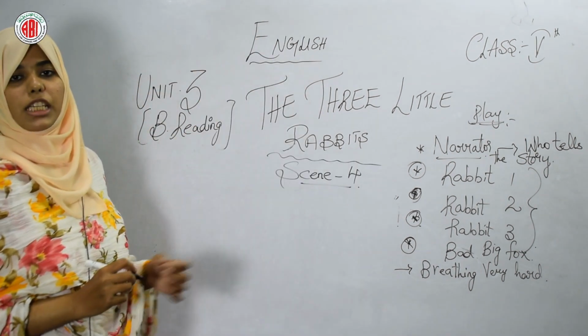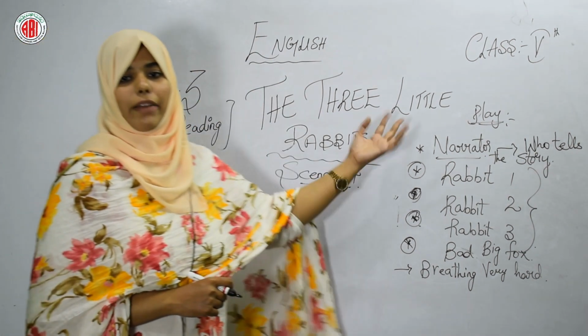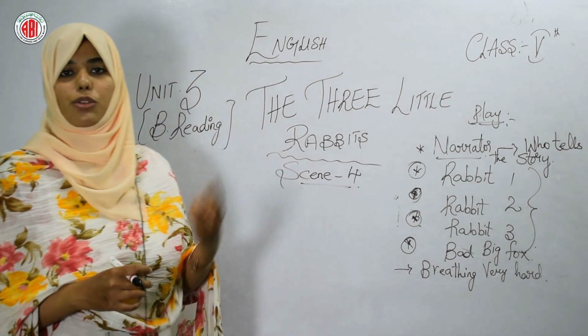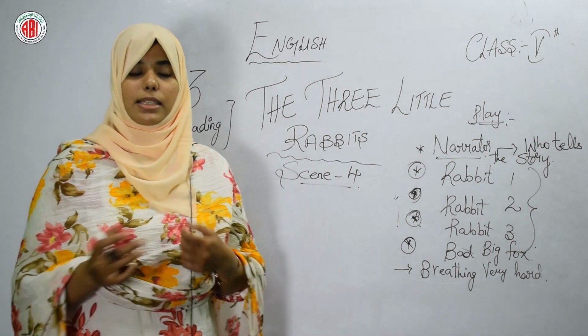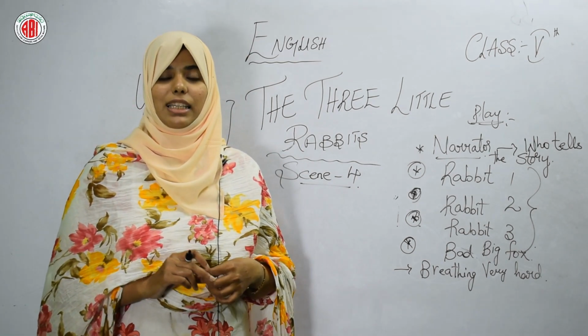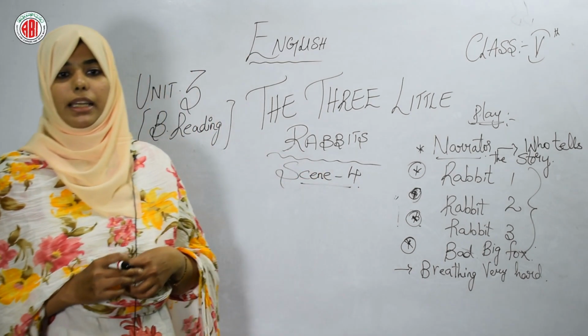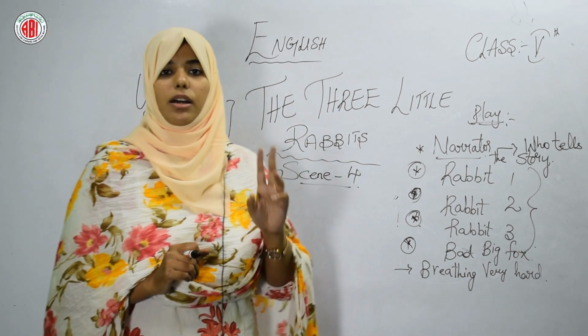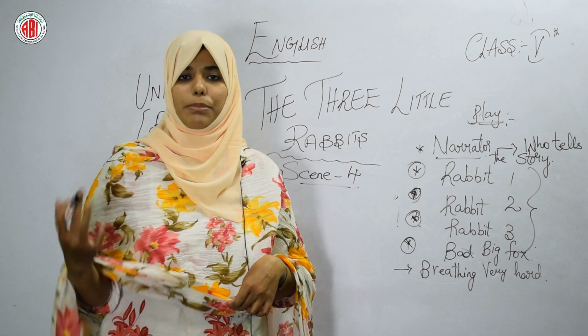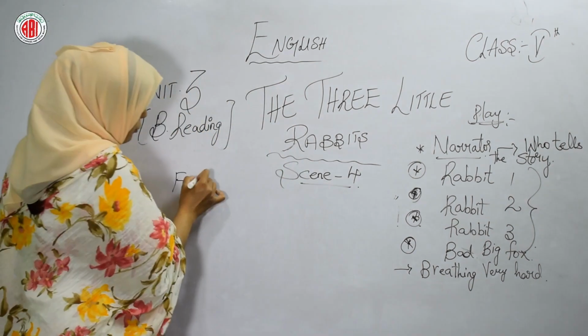Scene 4. Scene 4 में क्या हो रहा है? Let's see. Narrator: the big bad fox went to the rabbit 2 house and knocked at the door. So let's see what is going to happen in scene 4. What happened here? The bad fox had again gone to rabbit 2 and did the same thing by knocking at the door.